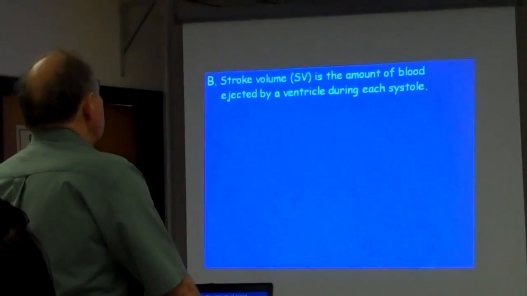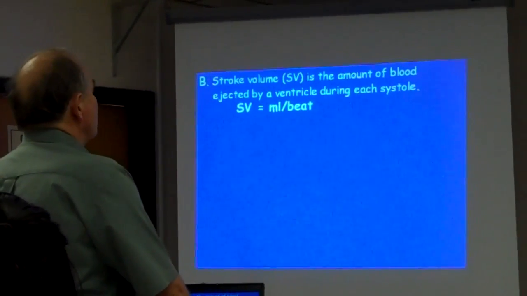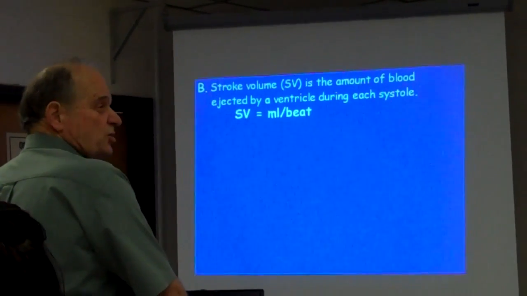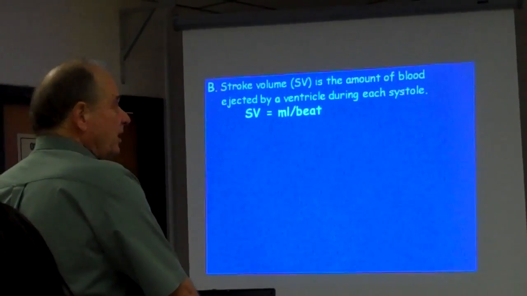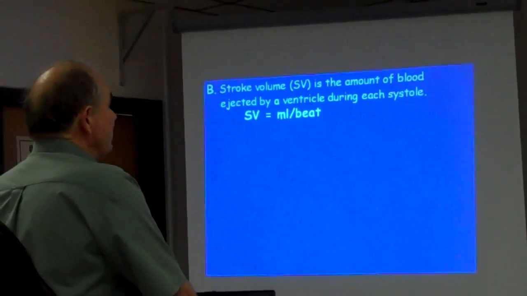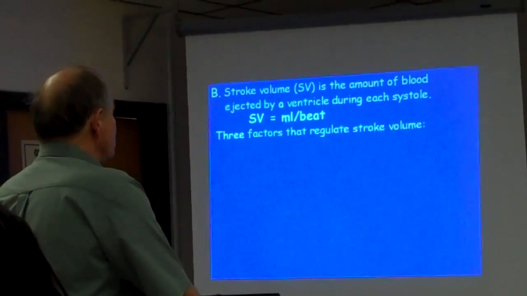Now, stroke volume is the amount of blood ejected by a ventricle. Stroke volume equals milliliters per beat. That's just telling you what stroke volume is. That's milliliters per beat. That's stroke volume: the amount of blood ejected by a ventricle during each systole, which is contraction.